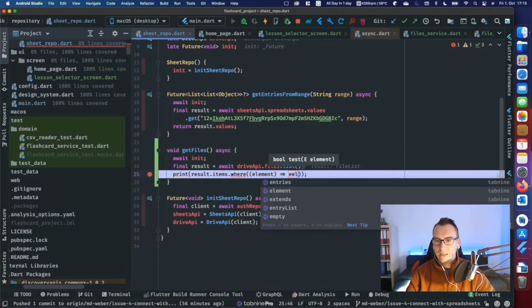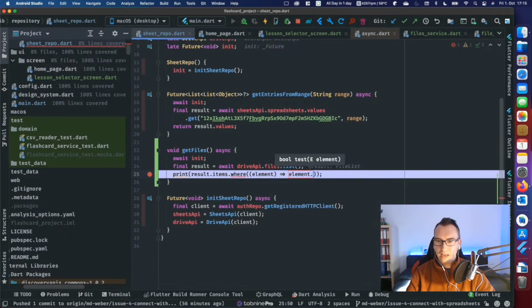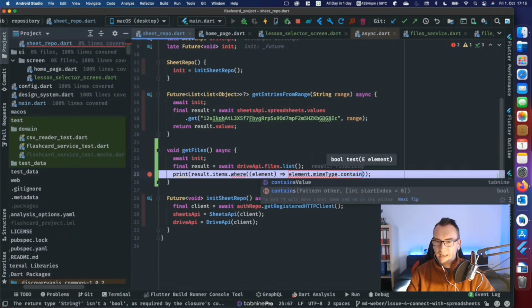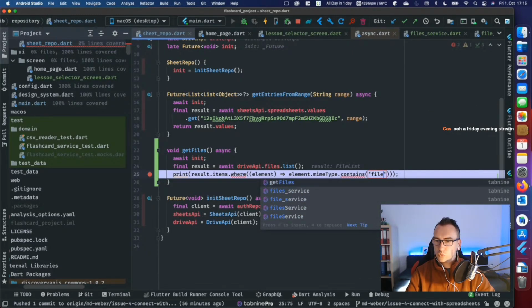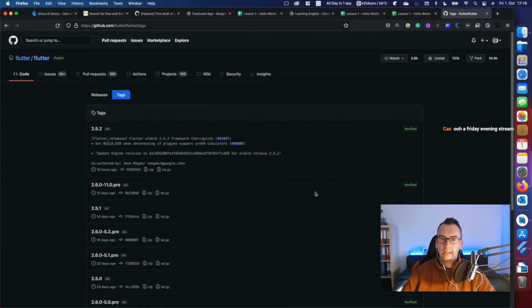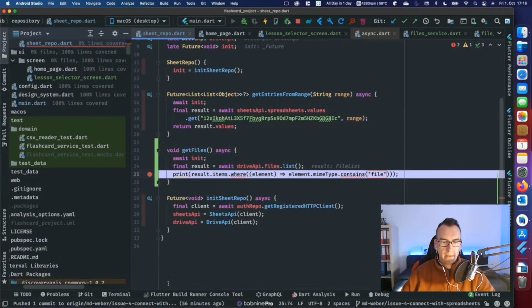And here we get the element, and what I want is if the element dot, and we have the MIME type, dot contains, and here inside we want to have, if the MIME type contains, element MIME type contains exactly file. So I'm not sure if it's file or file. So let's have a look into the debugger.